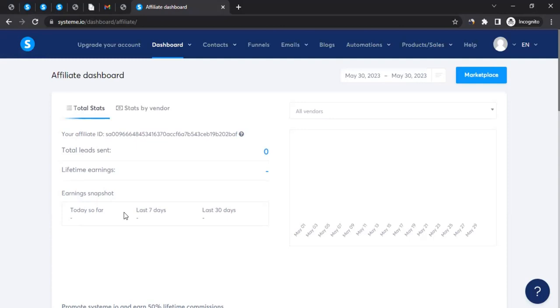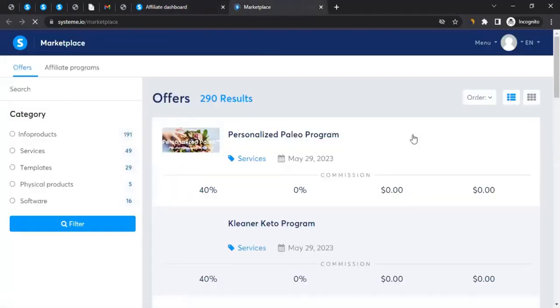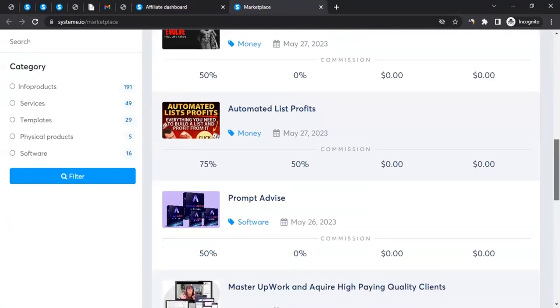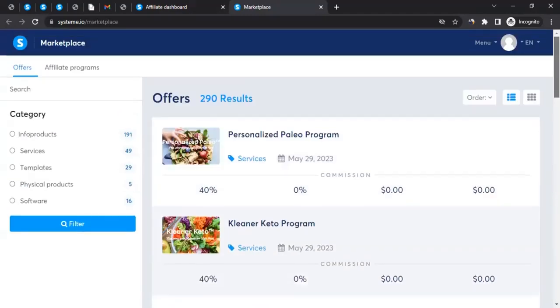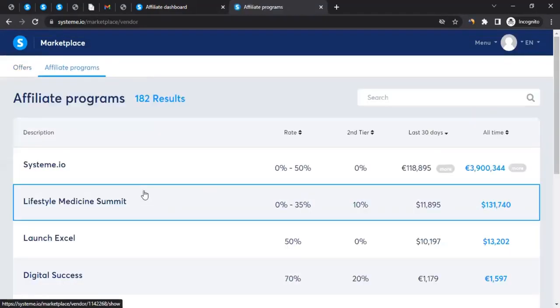What if you want to promote more? That is available on systeme.io. For that, you can click on marketplace, and when you do that, it should take you to this page. You can explore all these offers, and as you can see, this is the commission rate. So you can explore all this and promote any of these. You can also go to the affiliate program side of it and start promoting those vendors as well.